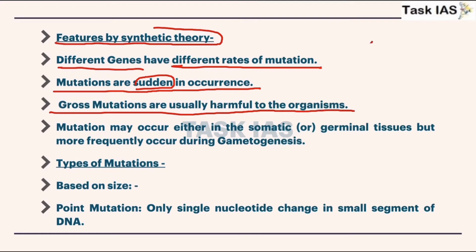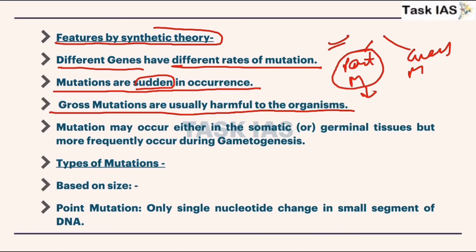Now there are two types of mutation. First is point mutation and second is gross mutation. In point mutation there is a slight change in DNA or in a gene, and these can be harmful as well as positive, because sometimes these favorable changes provide an extra adaptation to survive in a stressful environment.